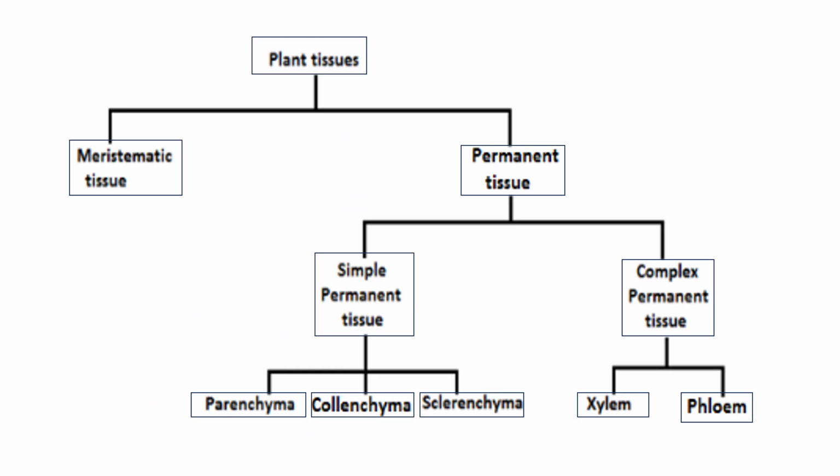Then the whole plant tissue is divided into two categories. One is meristematic tissue, one is permanent tissue. Permanent tissue is again categorized into two types. One is simple permanent tissue, the second one is complex permanent tissue. Simple permanent tissue: one is parenchyma, second is collenchyma, third is sclerenchyma. Complex permanent tissue is divided into two categories. One is xylem and the second one is phloem.